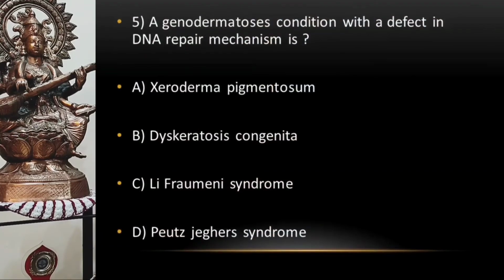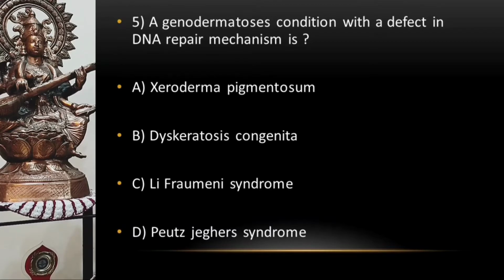Begin with the next question. Here it goes on your screen. A genodermatosis condition with a defect in DNA repair mechanism is option A, xeroderma pigmentosa, option B, dyskeratosis congenita, option C, Ehlers-Danlos syndrome, and option D, Peutz-Jeghers syndrome.